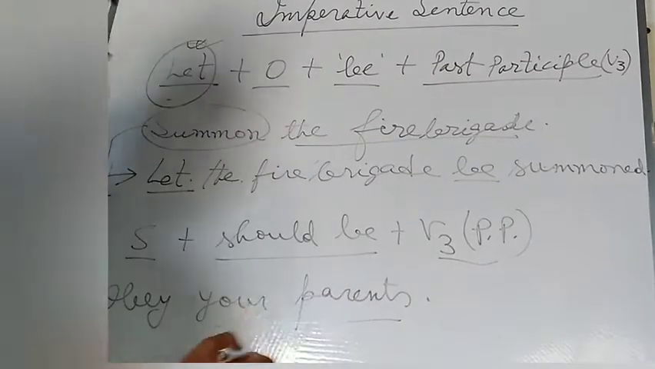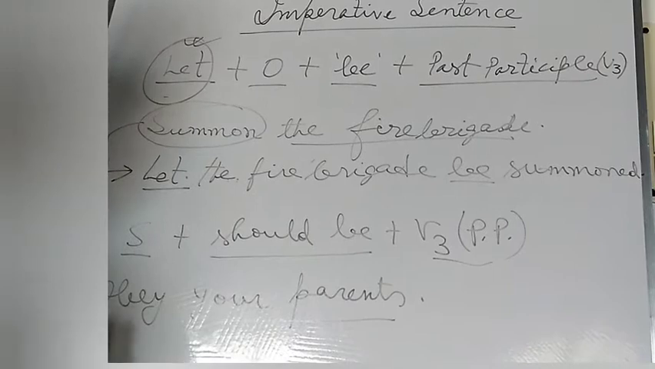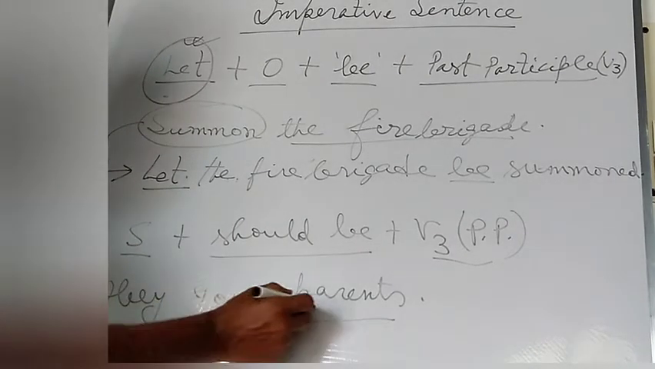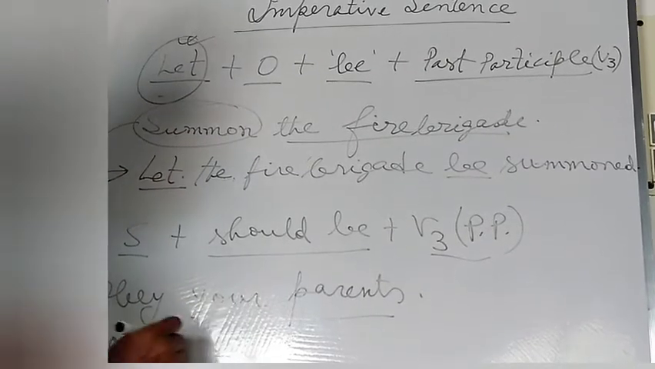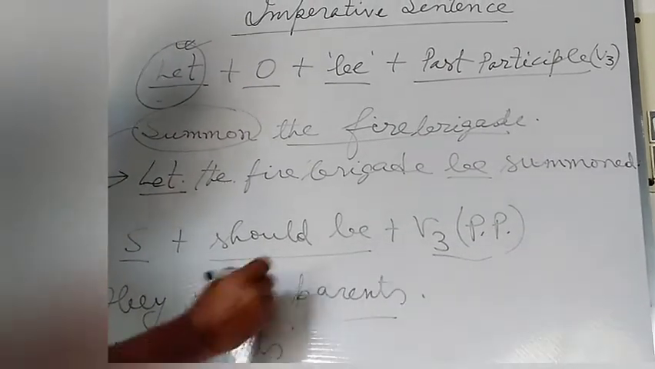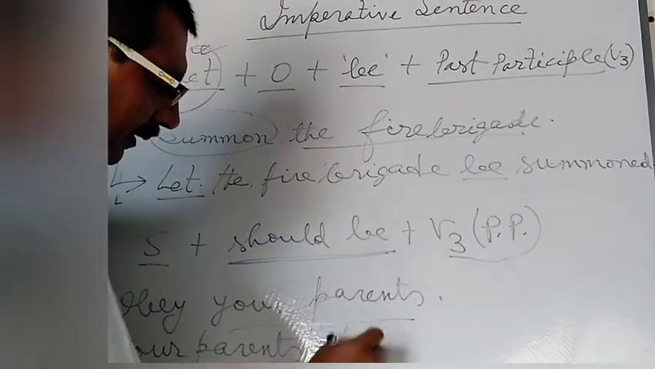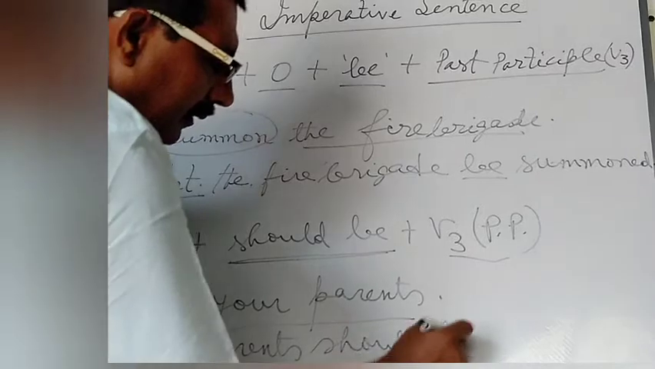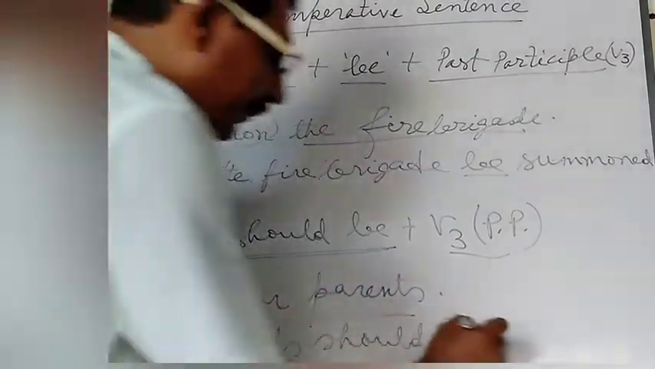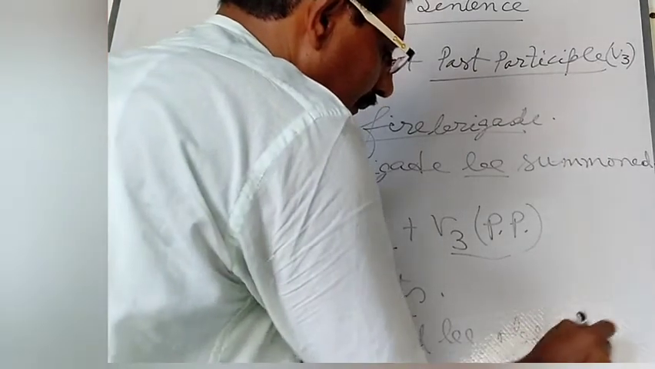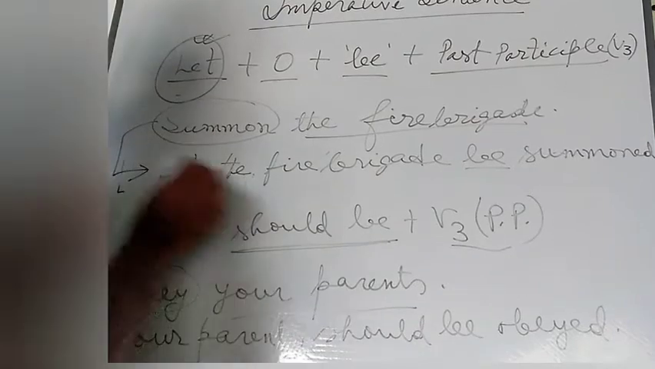Here your parents is the object. At the time of converting the sentence into passive formation, you will have to use your parents as the subject. Your parents. Next, you will have to use the structure should be. Then the VT form will be used, obeyed. In this way, you will have to use the passive formation.